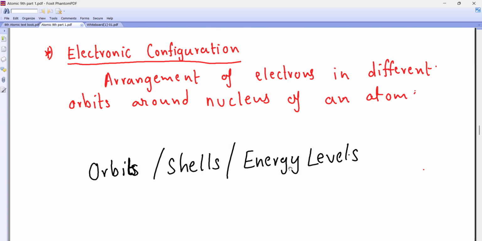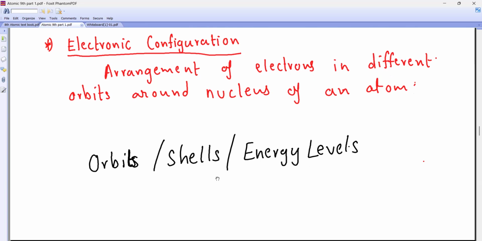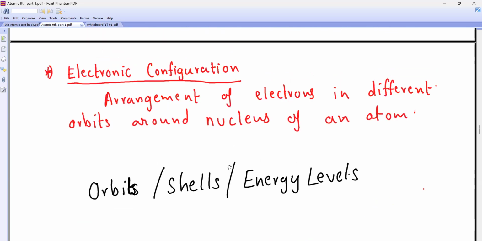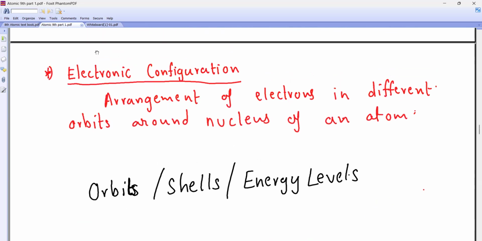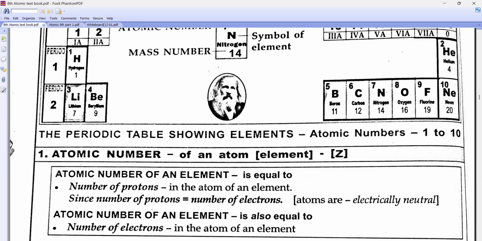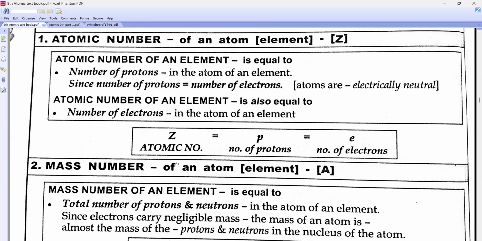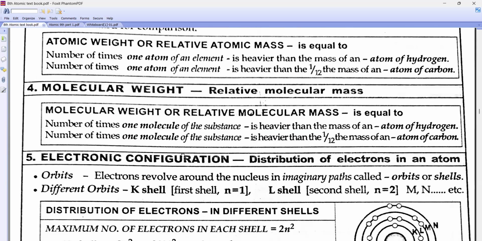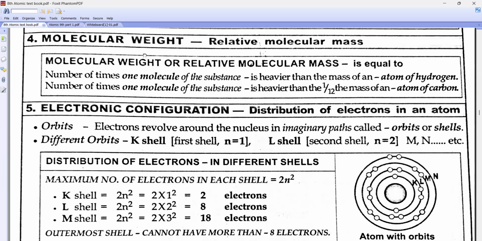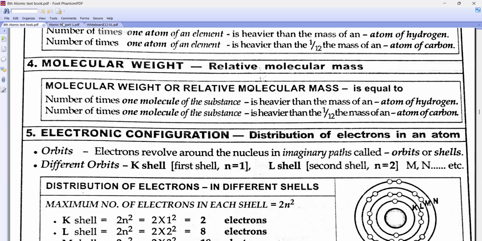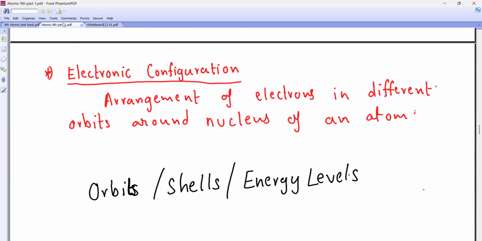Orbit, shells, or energy levels. That is what electronic configuration is: the arrangement of electrons in different orbits.